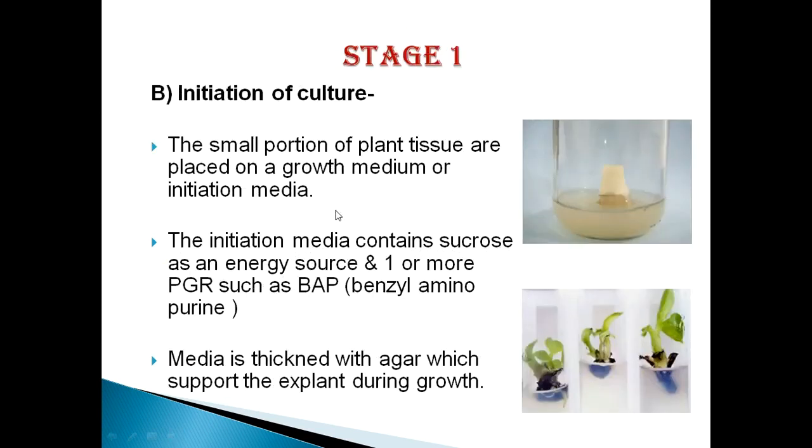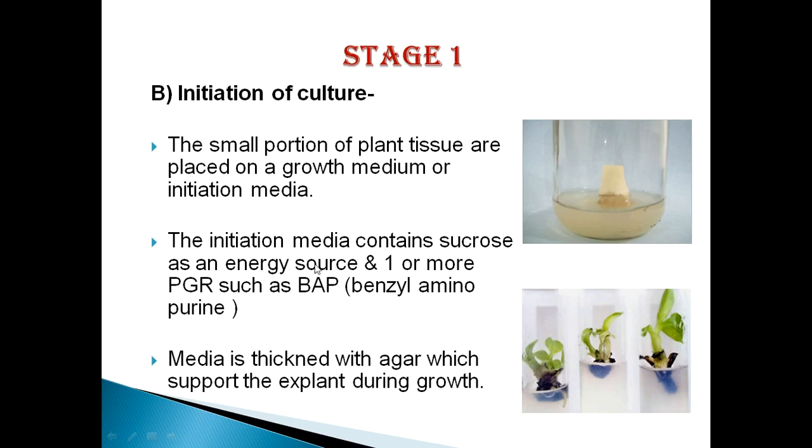The next stage, that is stage 1, is the initiation of culture. This is the stage in which we have to inoculate the selected explant inside the tissue culture media, or we can say MS media. Small portions of plant tissue are placed on a growth medium or initiation medium.